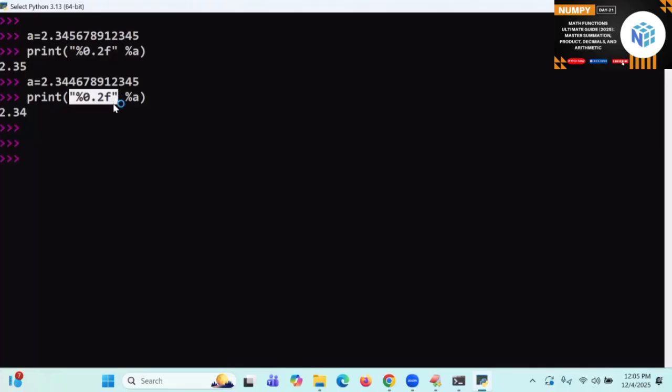Similarly, go to the same value again. I am writing the round off Python function: round(a, 2). Round the a value with how many decimals? The round function also will consider what? The third decimal. What is the third decimal? 5. It is called what? Greater than or equal to 5.